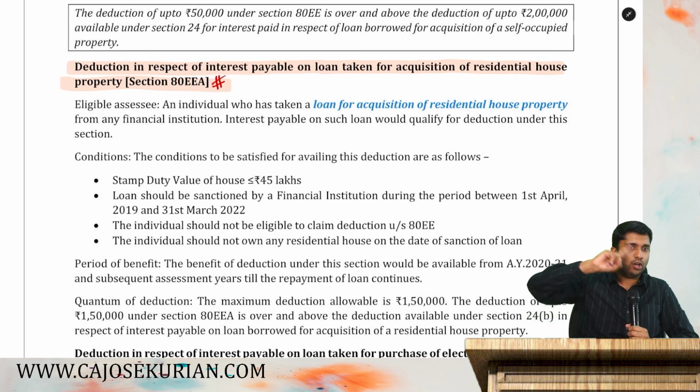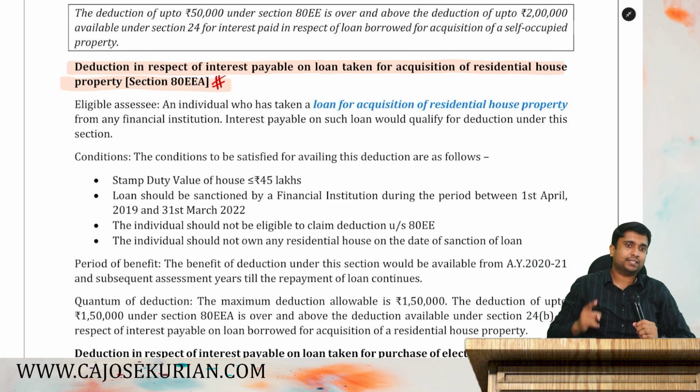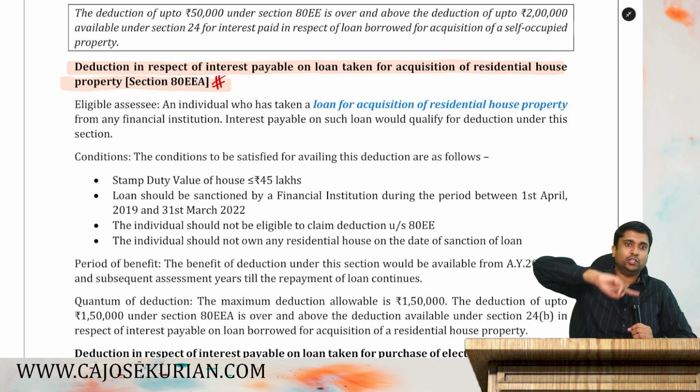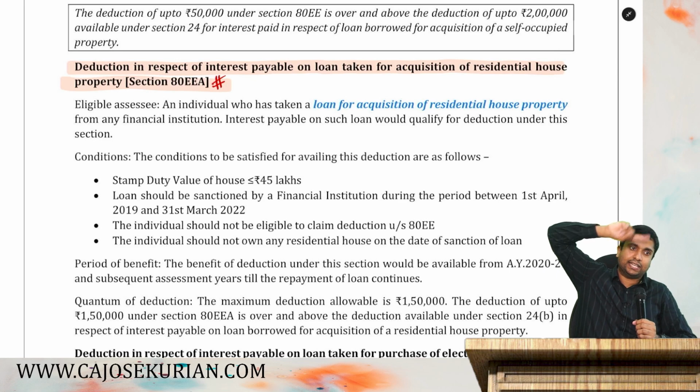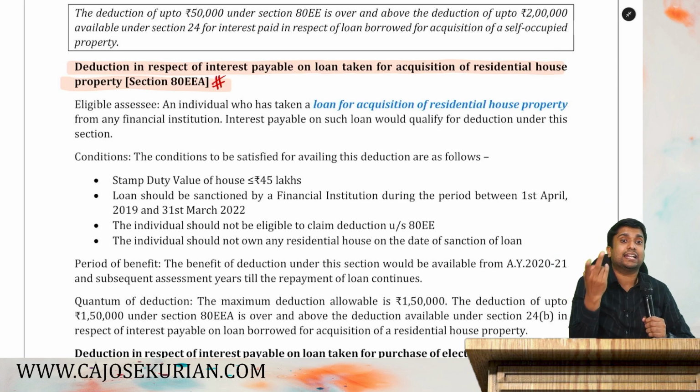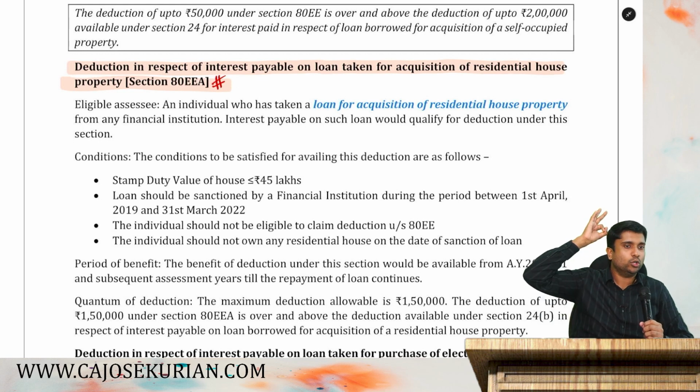You have taken a loan for purchasing or constructing a residential house property. You will get 24B deduction under house property. You will get 80C deduction under chapter 6A. Again, you will get another deduction under 80EEA subject to certain conditions. That's what we are about to discuss.